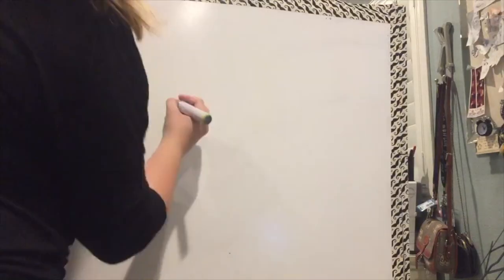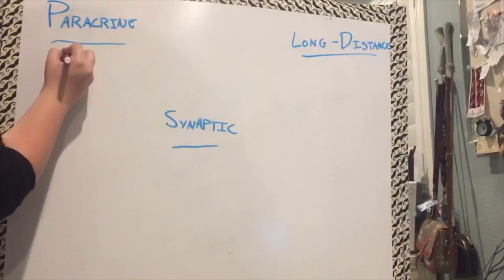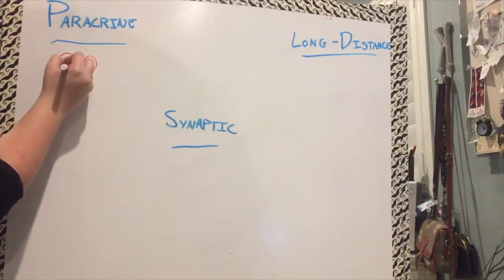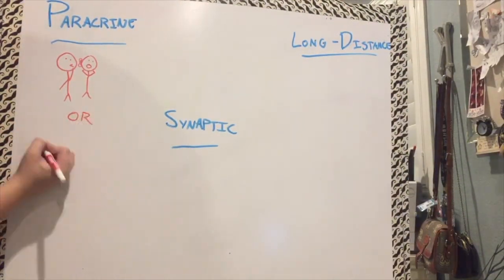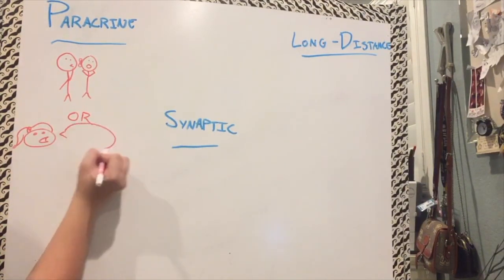There are 3 types of ways cells can communicate: long distance, synaptic, and paracrine signaling. Paracrine signaling is short distance, like whispering into someone's ear or shouting at them from across the house. When cells move signals through junctions, it's like standing next to your friend and whispering directly into their ear.